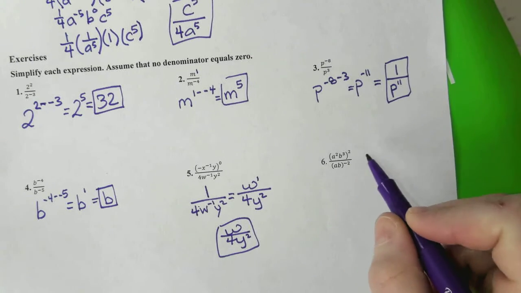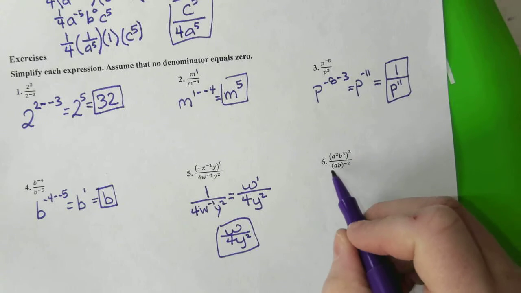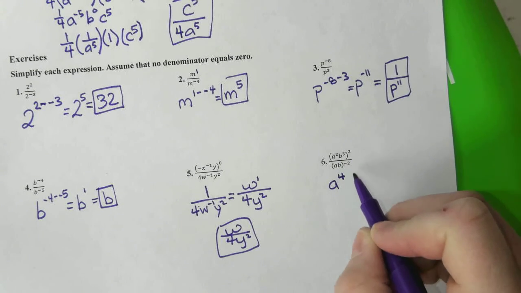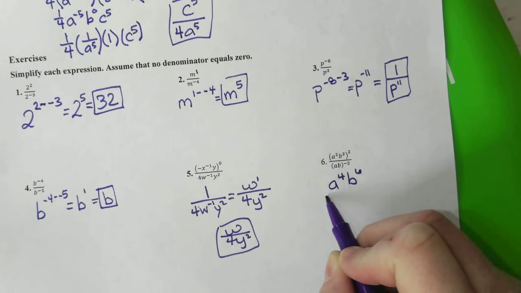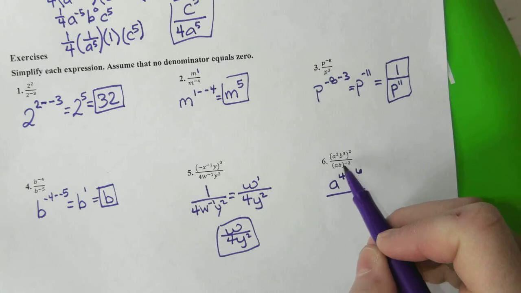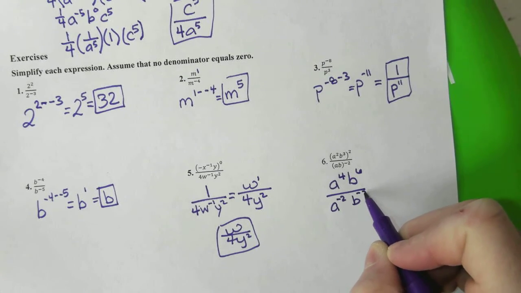Alright, welcome back. We're going to go ahead and solve this one. I'm going to distribute this 2 to each of the terms on the top. So 2 times 2 is a to the 4th. 3 times 2 is b to the 6th. Okay? And then I'm going to do the same thing for this negative 2. I'm going to distribute them. So a to the negative 2, b to the negative 2.